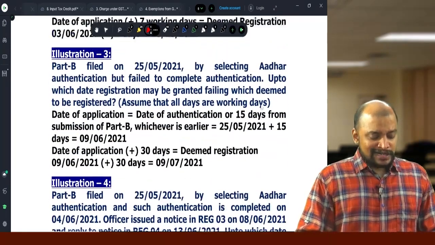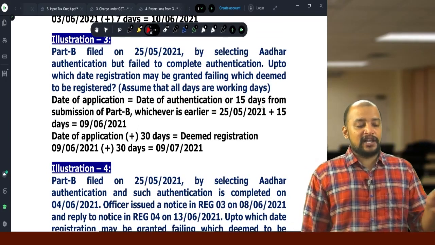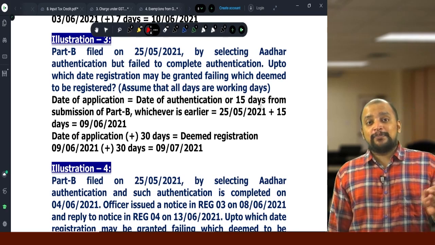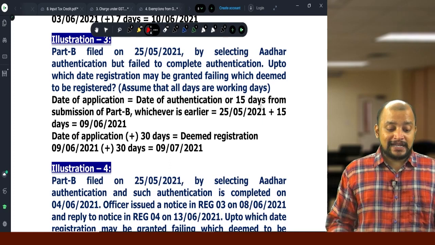Then illustration 3, Part B is filed on 25/5/2021 by selecting other authentication, but failed to complete the other authentication. So they have not completed, but they selected.